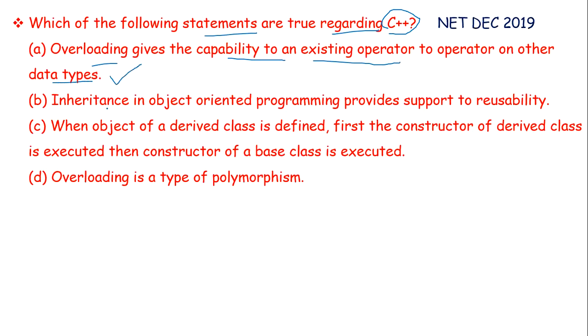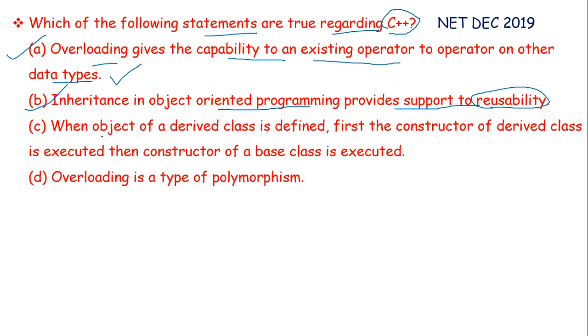Next statement is, inheritance in object-oriented programming provides support to reusability. Now this statement is also true. We use inheritance for reusability.